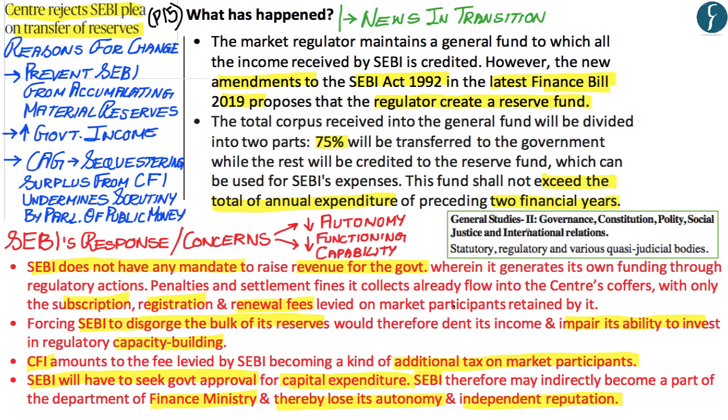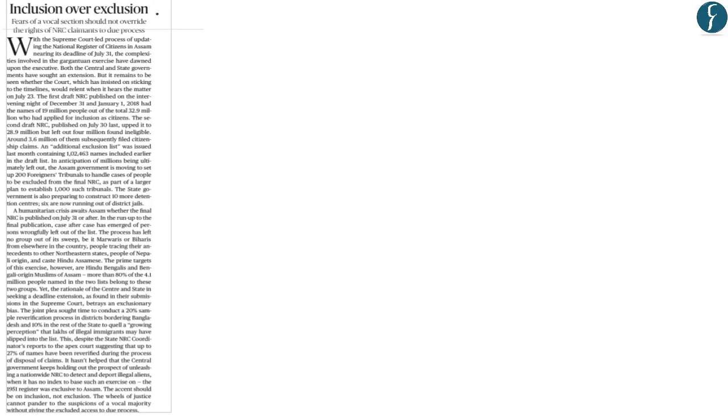Now, this article and the explanation given in this section should be seen from the perspective of GS Paper 2 within the section Governance and Polity and from the subsection Regulatory Bodies, whereby SEBI is one of the regulatory bodies within India. And so now with this, let us move on to the next article. Now, we have taken this editorial from the editorial page on page 10.